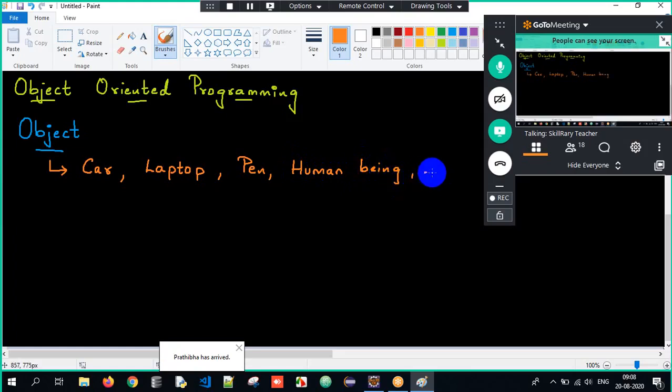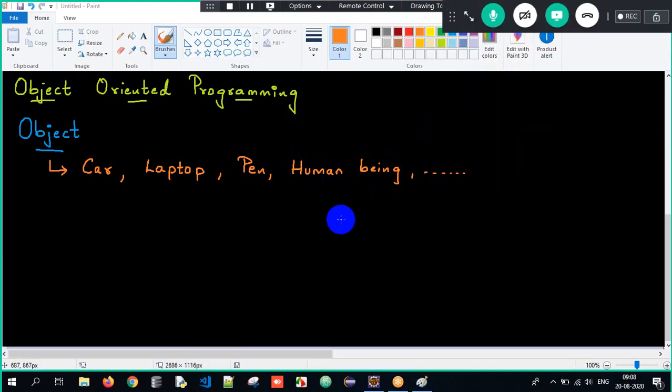We can have n number of objects here. So what is an object basically, guys? An object is nothing but a real world entity, meaning it should be a part of the real world and it should be physically existing. Only then can we term it as an object.